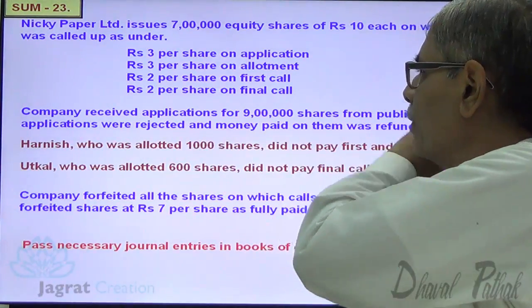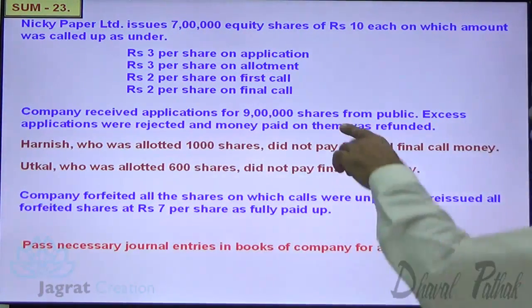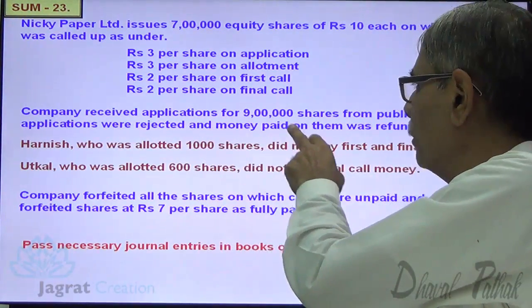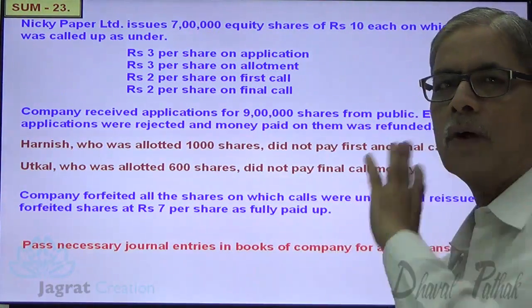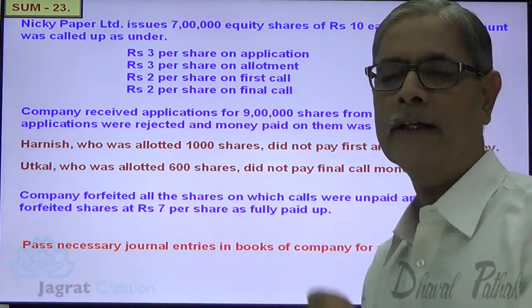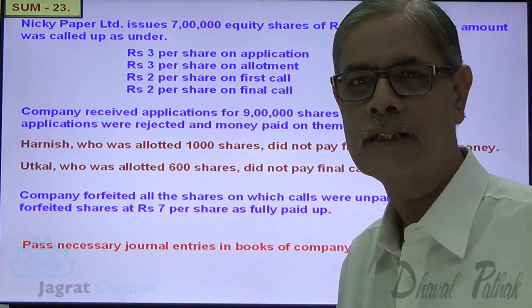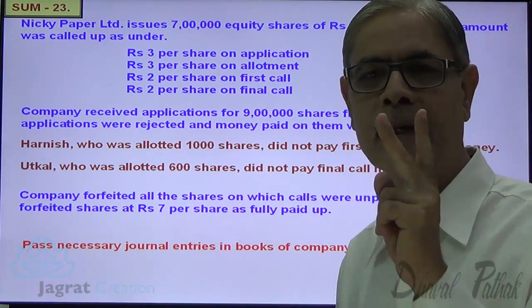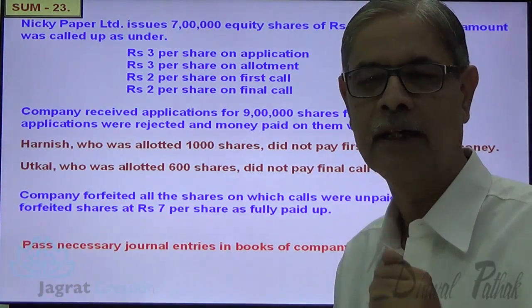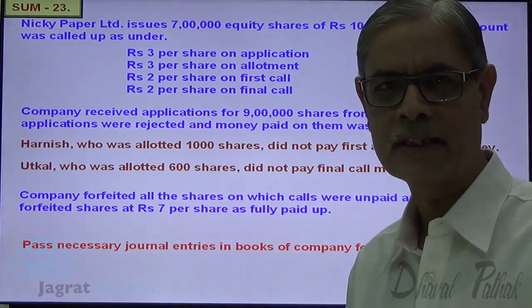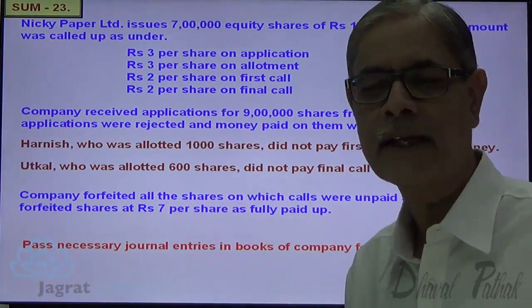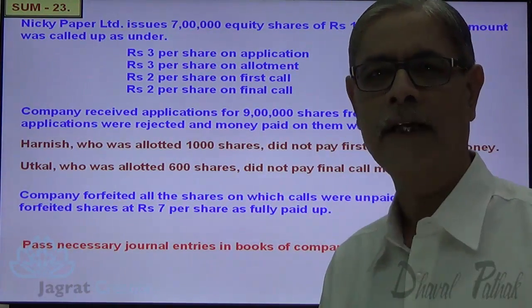Company received application for 9 lakh shares from the public. Excess applications were rejected and money paid on them was refunded. Now company wanted to issue 7 lakh shares. Applications received 9 lakh shares. 2 lakh applications are more than what we need. Those applications are rejected and amount paid by them with application, that is at the rate of ₹3 per share, will be refunded.